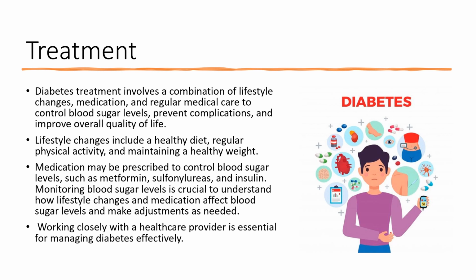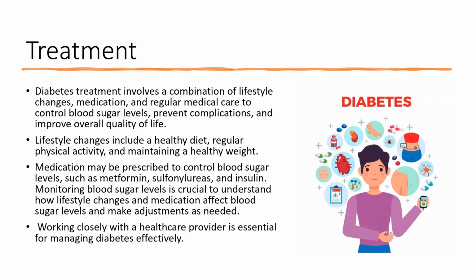Some common medications are metformin, a medication that helps to lower blood sugar levels by reducing glucose production in the liver, and insulin. Insulin, as we all know, is a hormone that regulates blood sugar levels. People with type 1 diabetes typically require insulin therapy to survive, while people with type 2 diabetes may also require insulin therapy if other medications are not effective.